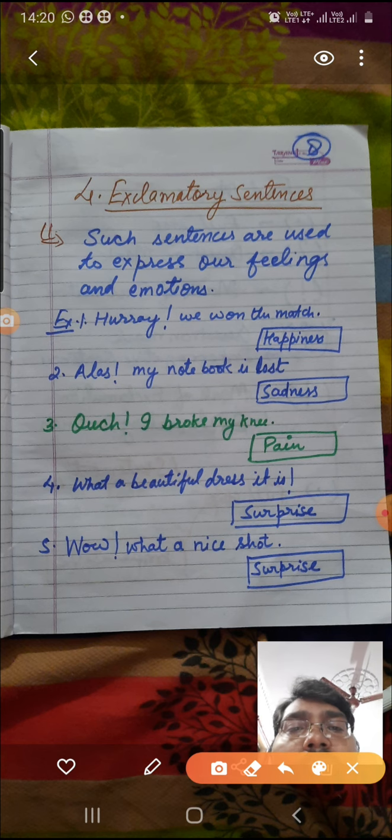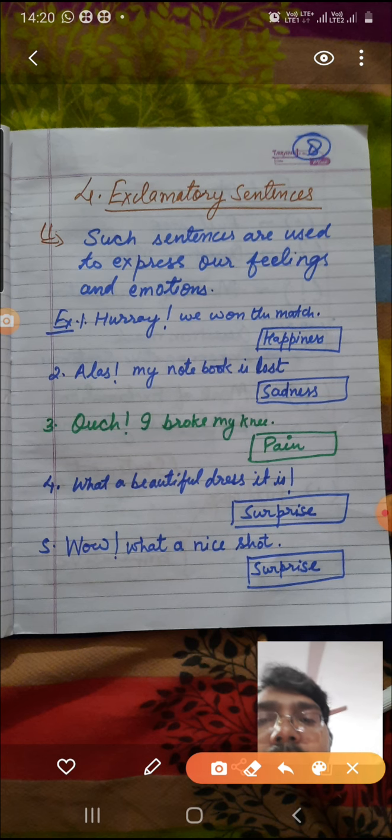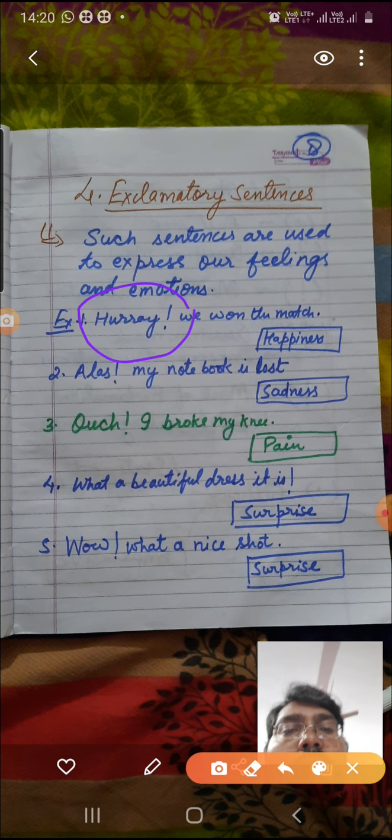Suppose you are playing a match and you are very happy and you won the match. Somebody will say, hooray, we won the match! This word hooray expresses your joy, your happiness. And this mark of exclamation shows you happiness.